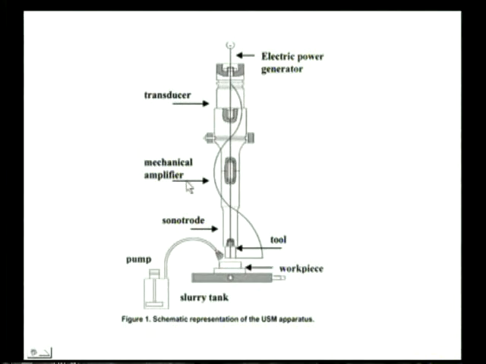Another diagram you can see of how this ESM acts: transducer, mechanical amplifier and a tool, workpiece, this is the pump and this is a slurry tank and electrical power generator to supply it. This is another type of mechanism or elements of ESM. Right. Now, let us go quickly through each part individually to see how it works.